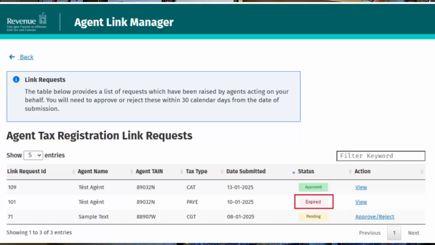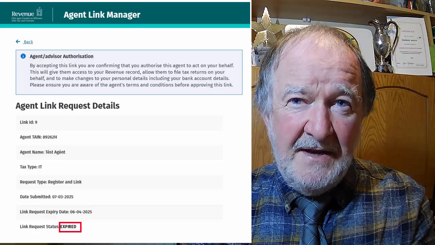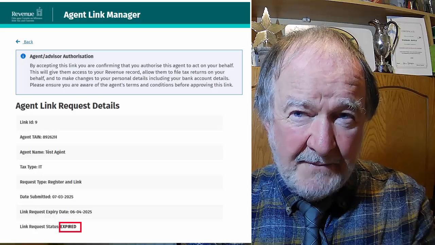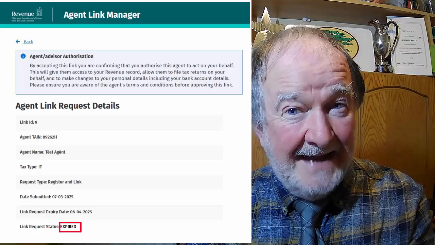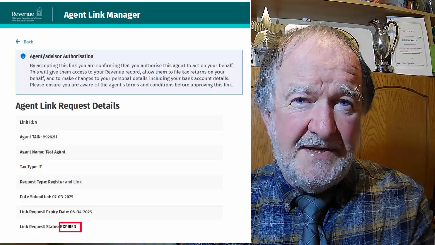You will not be able to approve or reject the link after this has occurred and you will need to ask your agent advisor to resubmit the link request if you still wish to link to that agent. This is the Agent Link Manager expired request view. If you access a notice that is not in a pending state, the link request will be in view mode only and you will not have the option to approve or reject it, as seen here. This is the expired agent link request details view.